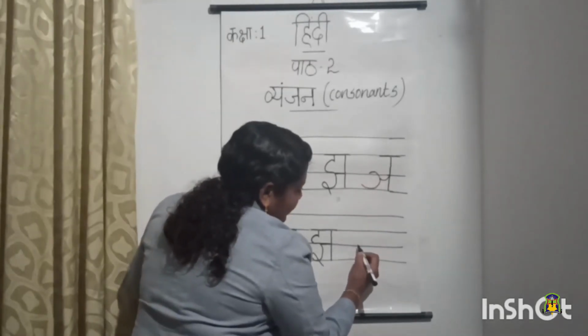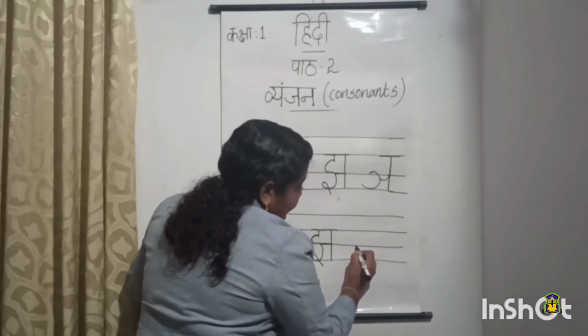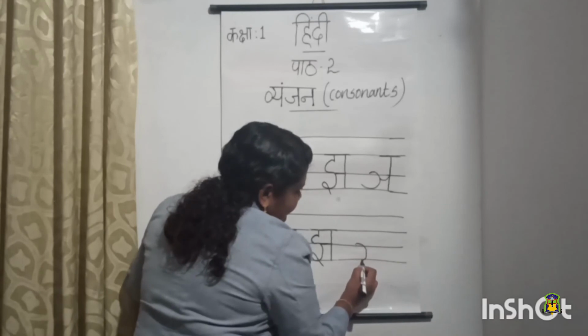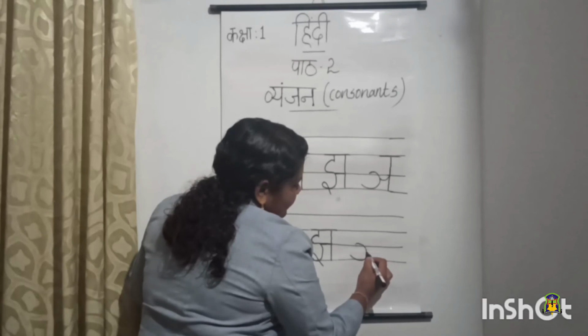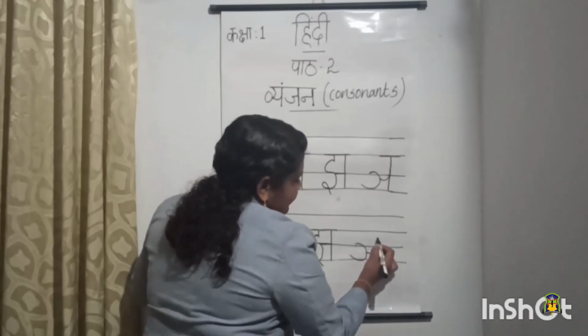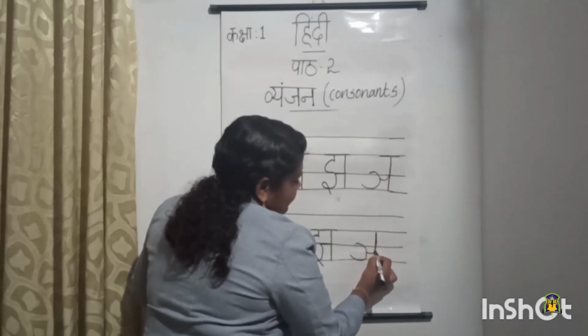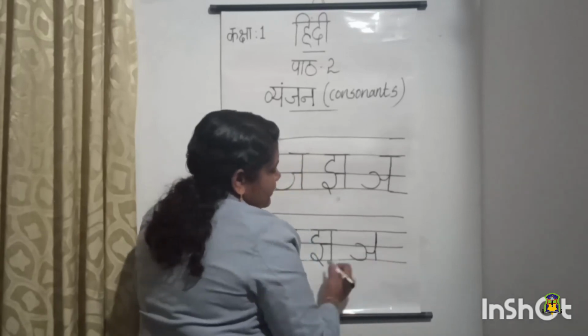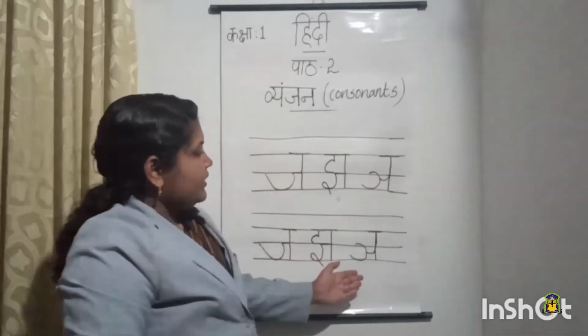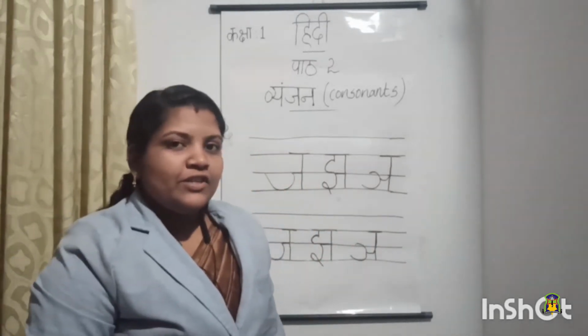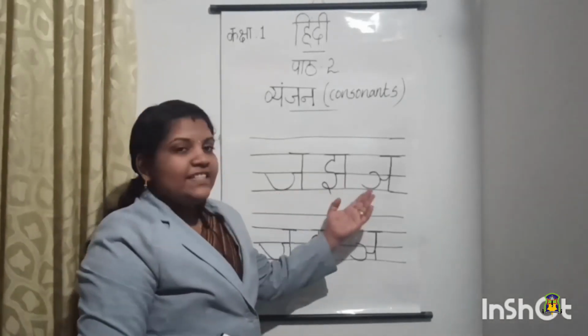Then last we will write the letter Nya. So keep your pencil on the second line, third line. Then from here we will draw a curve like this. Then in the center of that curve we will draw a small curve like this. Then we will draw a standing line from second line to fourth line. And last we will draw a sleeping line on the top of the standing line. So a letter Nya.